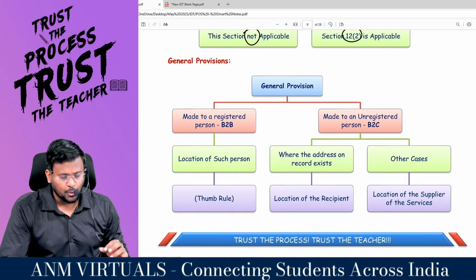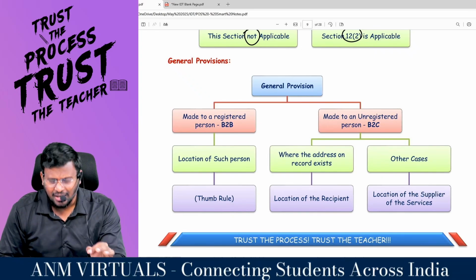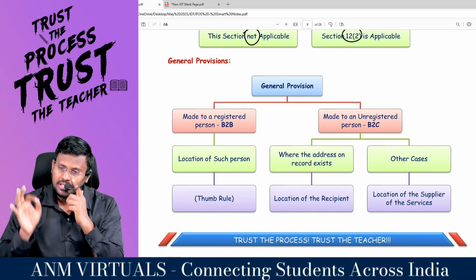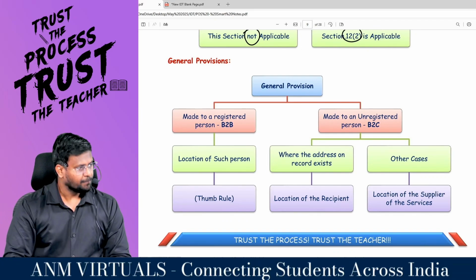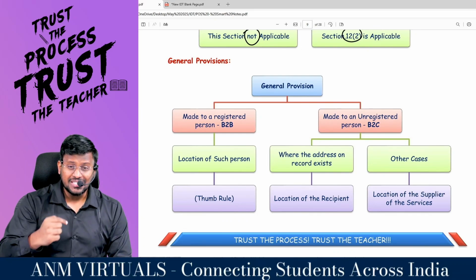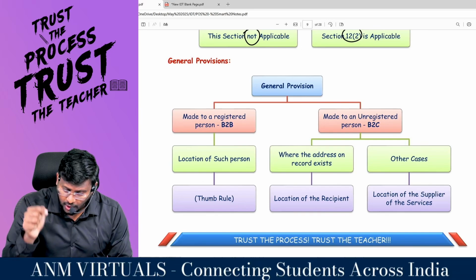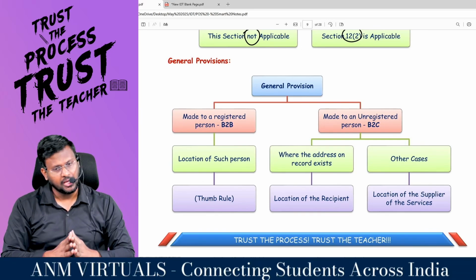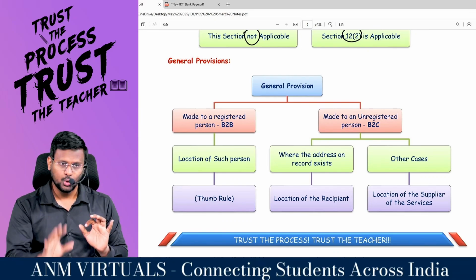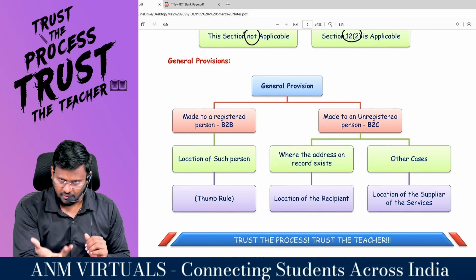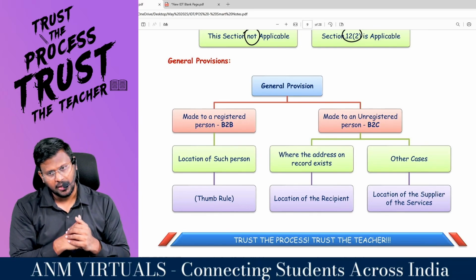So as a service provider, first you are supposed to check whether your service is covered under 12.3 to 12.14. If it is covered under 12.3 to 12.14, then this section will not be applicable. If the service you have provided is not covered under 12.3 to 12.14, then the provisions of this section will be applicable. What is this section saying? This section is saying that you are a service provider. You provided a service. That service is not covered under 12.3 to 12.14. Then only this section will be checked.